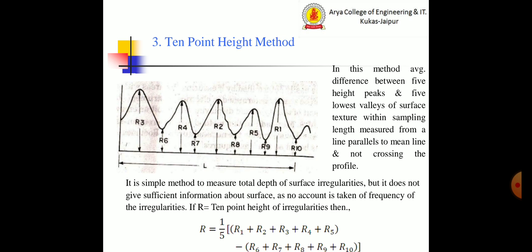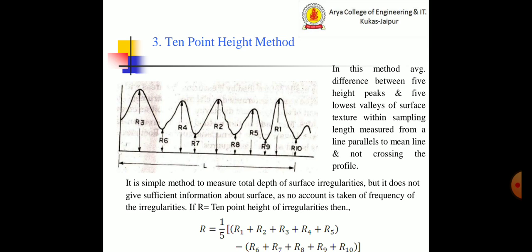And the third method is the 10-point height method. In this method, the average difference between the 5 highest peaks and 5 lowest valleys of the surface texture within the sampling length is measured from a line parallel to the mean line and not crossing the profile. It is a simple method to measure the total depth of surface irregularities, but it does not give sufficient information about the surface as no account is taken of the frequency of the irregularities.